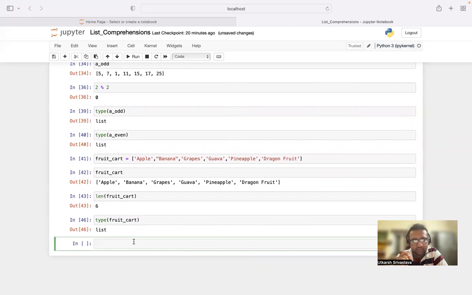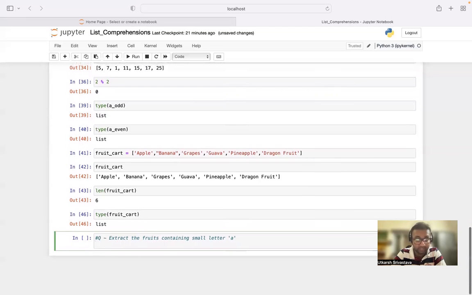Now let us solve a question over here. The question is: extract the fruits containing small letter a, right? Remember, Python is a case sensitive programming language, right? So our question is: extract the fruits containing small letter a with the help of, of course, the list comprehension technique.